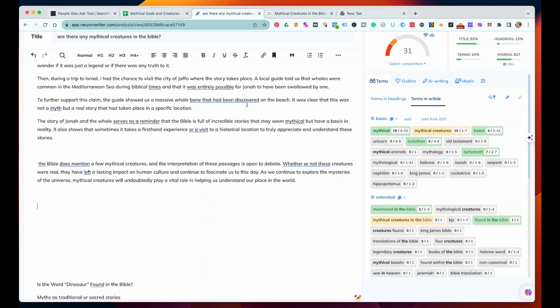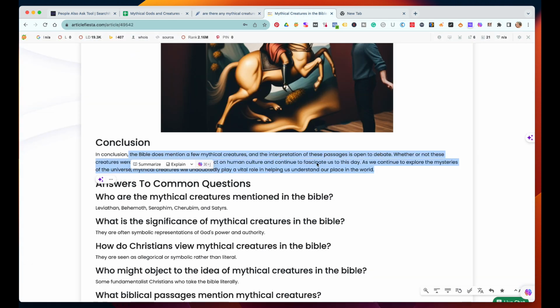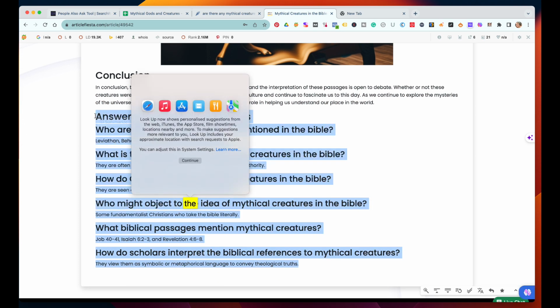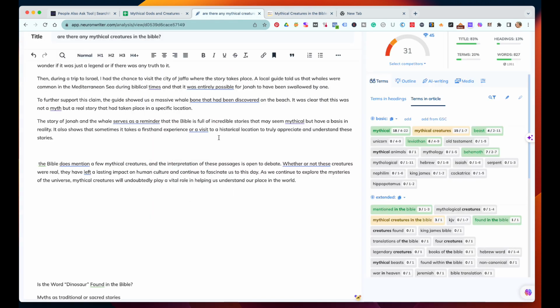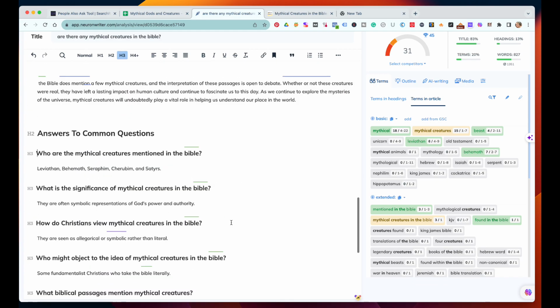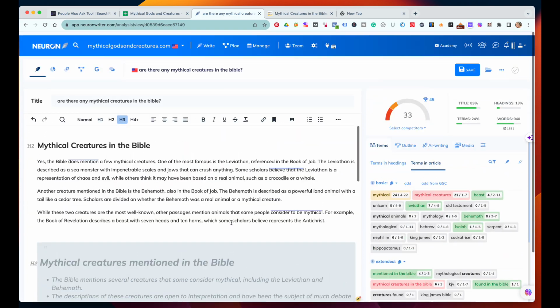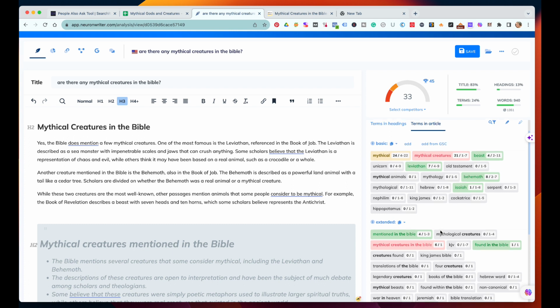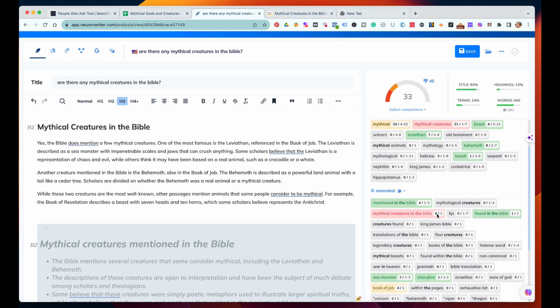And it's not going to take as long as a pillar post because you don't have to do as much work. And also you don't need as many words and you're trying to go after the super low hanging fruit. And then here, I like this. We're just going to take all this, copy that, and put that all in here. And again, we have to think creatively about how to get these other words in here. We're up to a 33. So we need to put Old Testament, King James, serpent, hippopotamus, all of these words we're going to have to put in there.